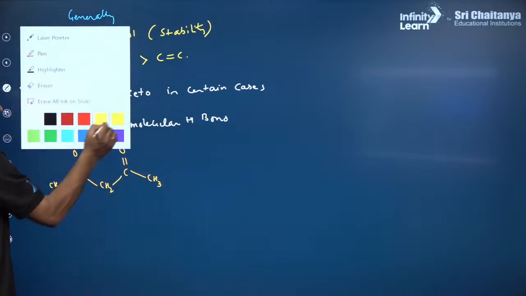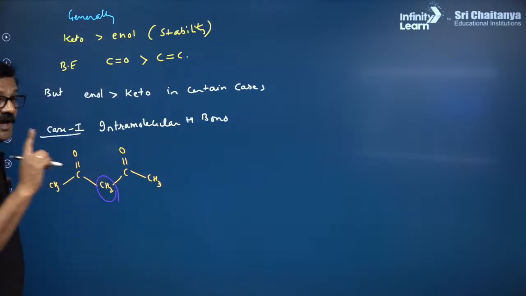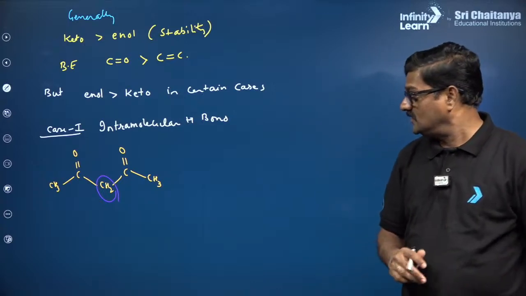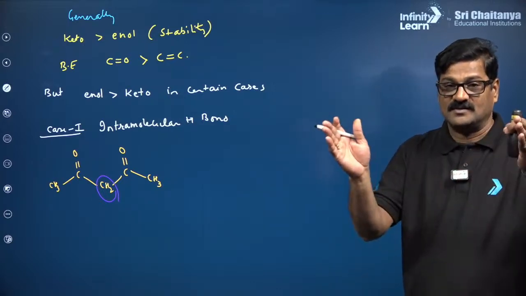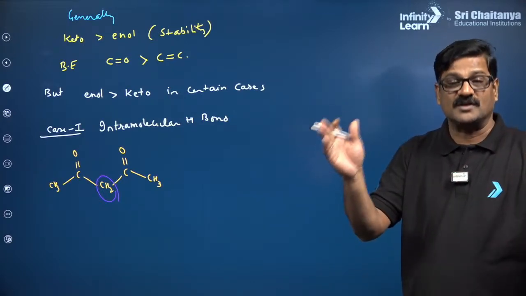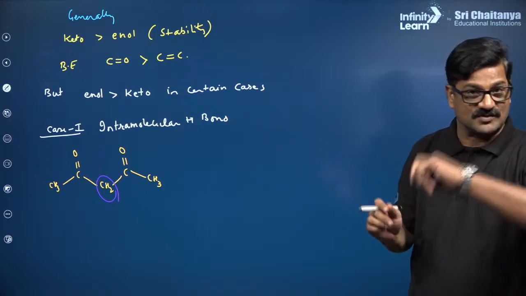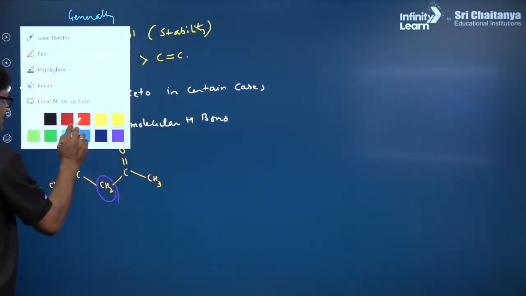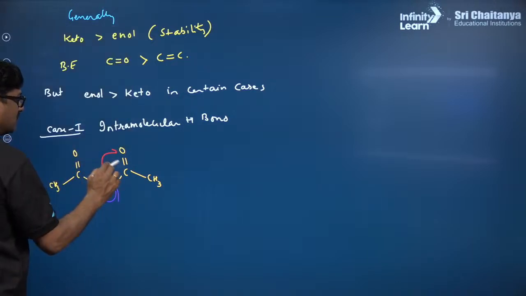अरे बेटा, very important, this is called active methylene group. Chetna Chauhan. The CH2 present between two adjacent C double bond O is called the active methylene group, and that is highly reactive, and this hydrogen is shifted here.